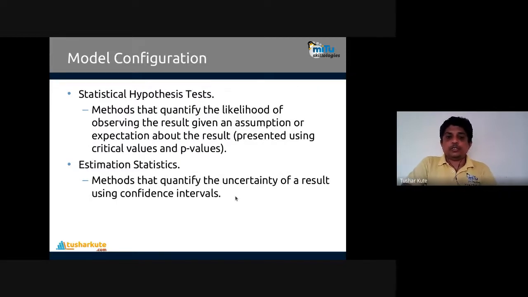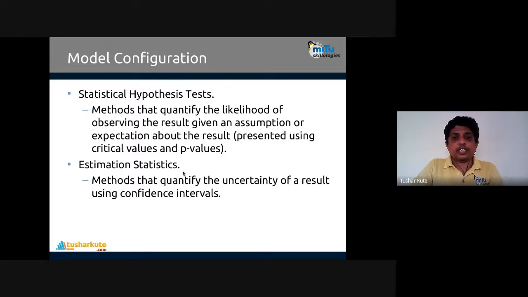Then model configuration. The machine learning model that we have created can be tested and configured well with the help of some hypothesis tests. Generally, we call it hyperparameter tuning in machine learning. We use statistical hypothesis tests by which you quantify the likelihood of observing a result given an assumption or expectation about the result. Basically, statistical methods are there by which you find the p-value, the probability values of the respective model.